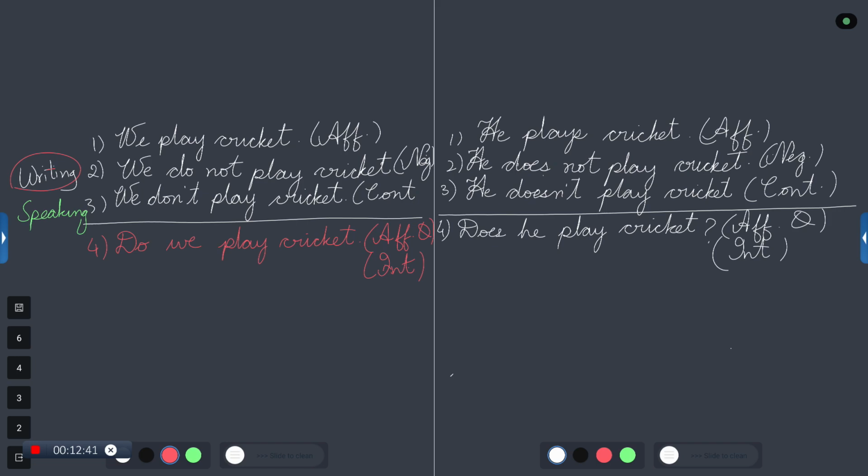Next one is negative interrogative. How do we write the negative interrogative? Simple, same question that we have. Insert not in the correct place. Where should we insert the not? Do we not play cricket? What is this called?